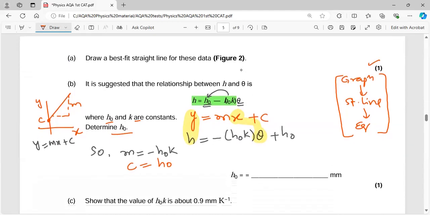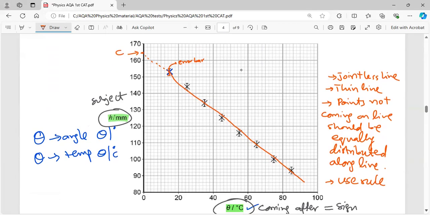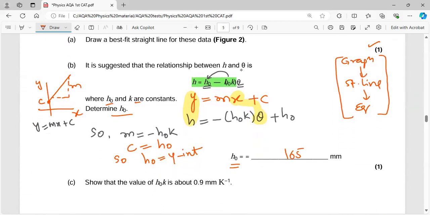As you have to tell the value of H naught, of course you will be looking at the y-intercept. So H naught is simply equal to the y-intercept. So you will just continue your line from here until it meets the y-axis, and read the value over there. That will be your value of the y-intercept. So it will be around 165, but the range of answer will be there. But the range will be too short.